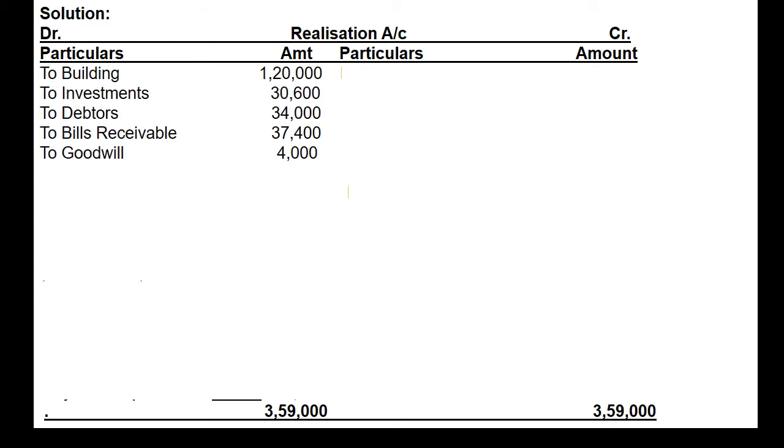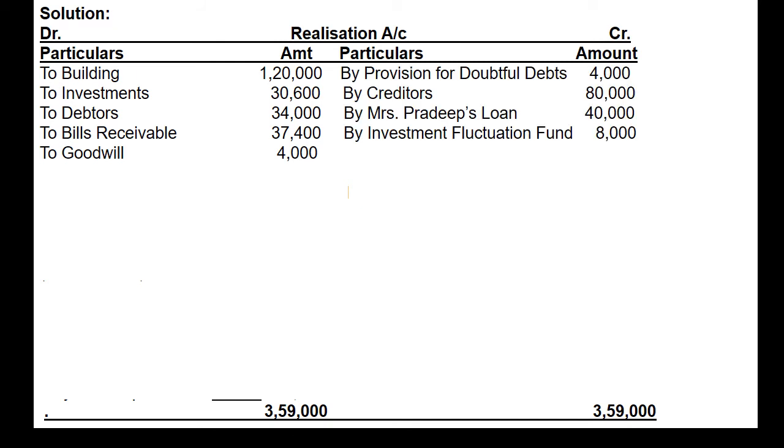First we will transfer all assets from balance sheet on debit side of revaluation account with their existing book value. Please keep this thing in your mind. We are not transferring bank, cash or fictitious asset; except to that, all assets are written here with their book value from the balance sheet which was given on previous slide. After that we will transfer all liabilities again at their book value, and again you must keep in mind that I am not writing here free reserves and partners' capital. After posting all liabilities and assets, we will start treating adjustments.